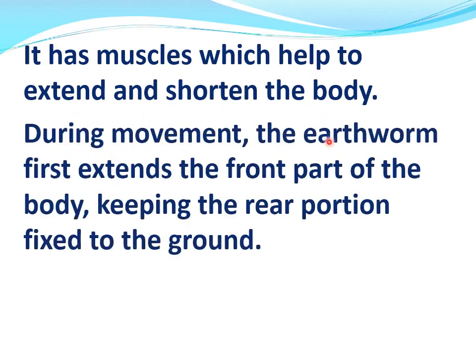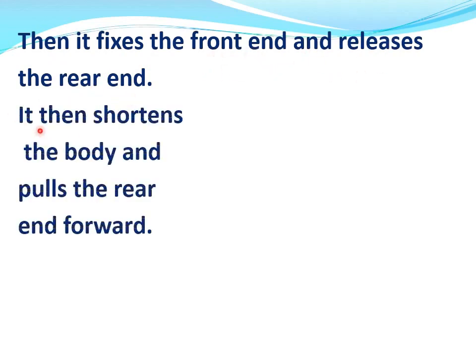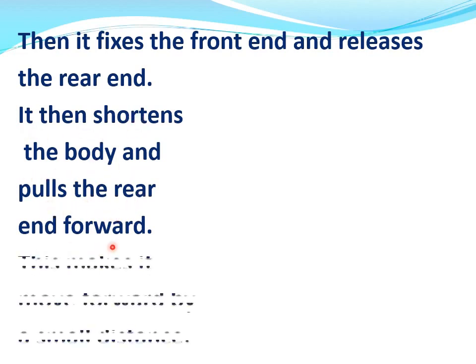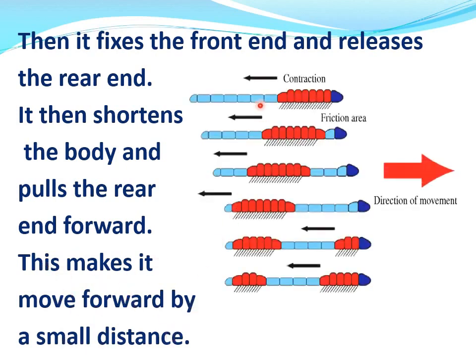During movement, the earthworm first extends the front part of the body, keeping the rear portion fixed to the ground. Then it fixes the front end and releases the rear end. It then shortens the body and pulls the rear end forward. This makes it move forward by a small distance, like this.